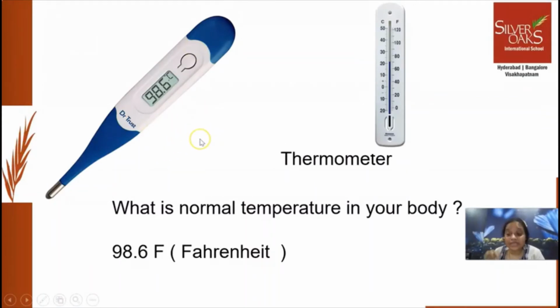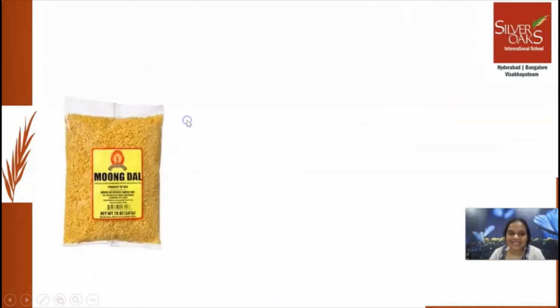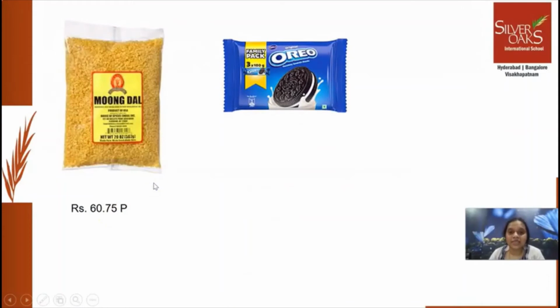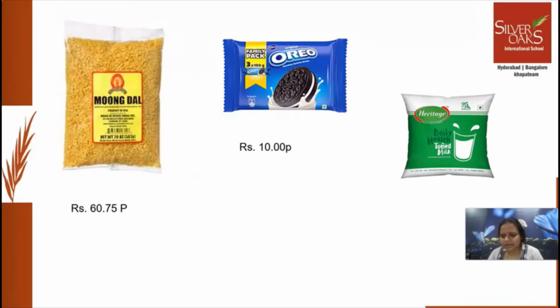And we are going to see the numbers on it, right? Here. Next. This is a dal which we are going to use, and it says that this particular price is 60.75. That is 60 rupees 75 paise. Next is Oreo, all our favorite, and this is the cost of 10 rupees, 00 paise. That means no paise. If you look here, milk packet, which we regularly use at home, and this is rupees 23, that is 23 rupees 10, that is 10 paise, right?